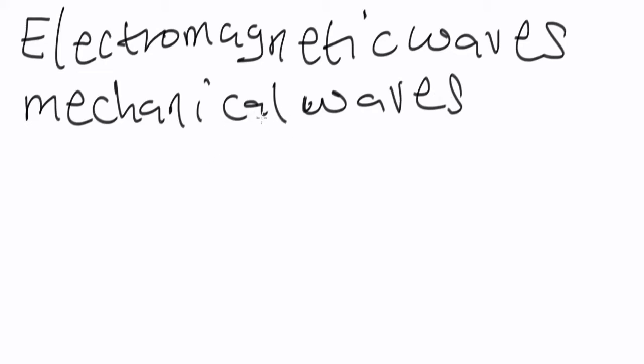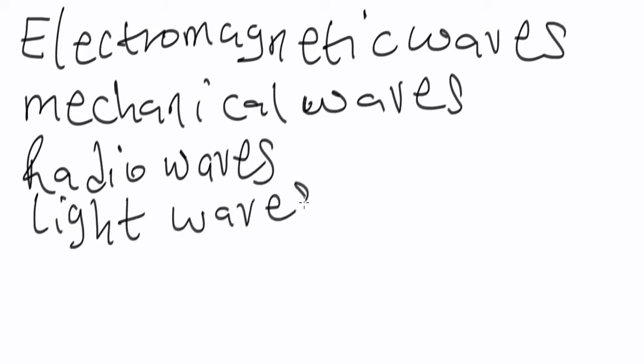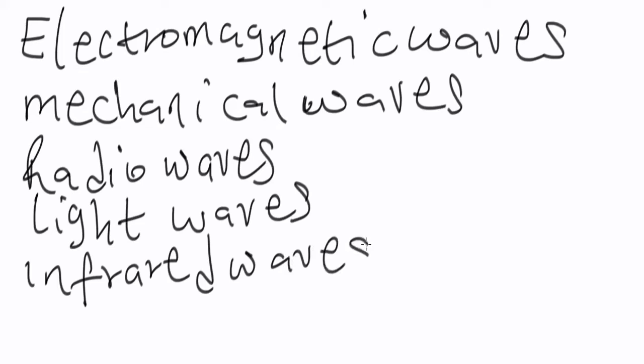Now, electromagnetic waves are those waves that don't require a material medium for their production or propagation. A couple of examples: we have radio waves, we have light waves, we have infrared waves, that's heat.